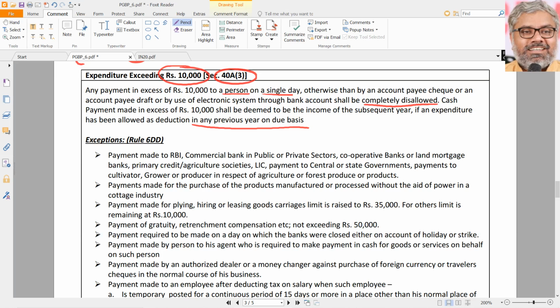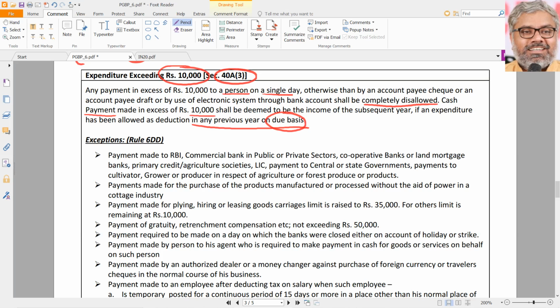Deduction can be claimed on due basis also, or on repayment basis also, because the SSE has the option of following the cash system of accounting or the mercantile system of accounting. Let us say the SSE is following the mercantile system and has already debited his P&L last year, though he did not pay anything, but claimed a deduction on due basis. Now in the current year, he has made the actual payment.